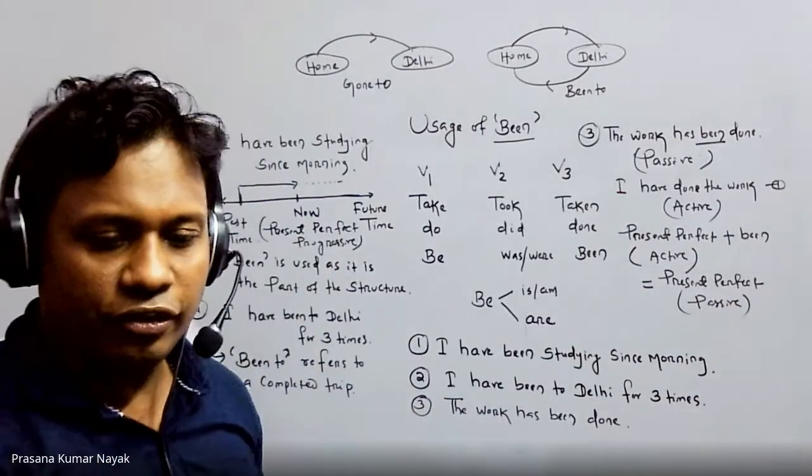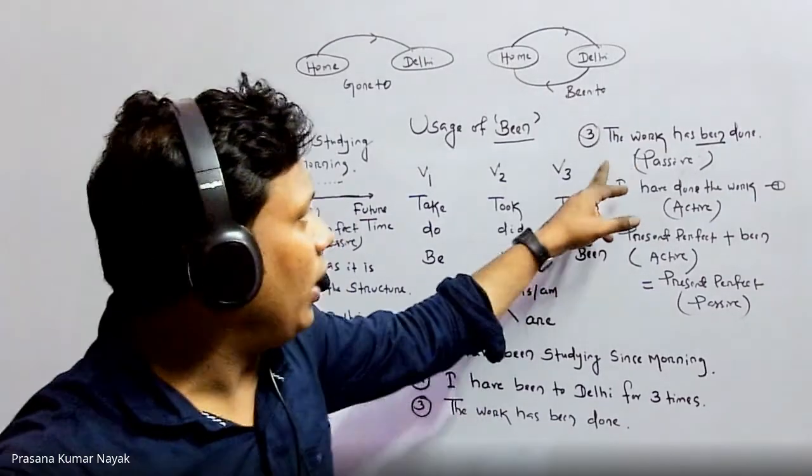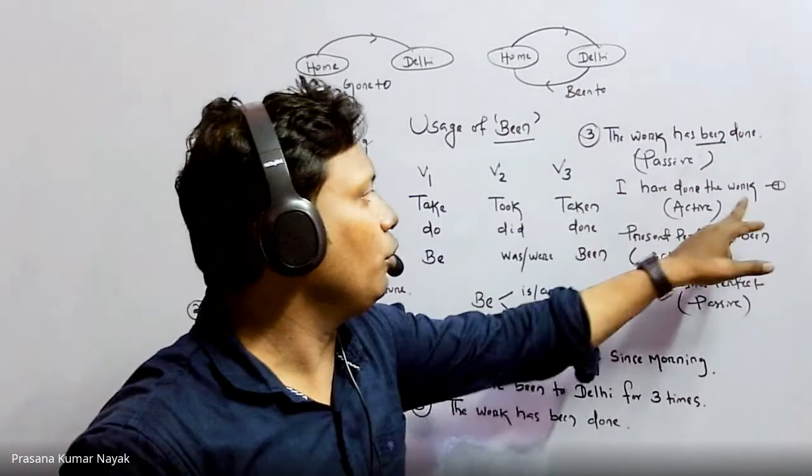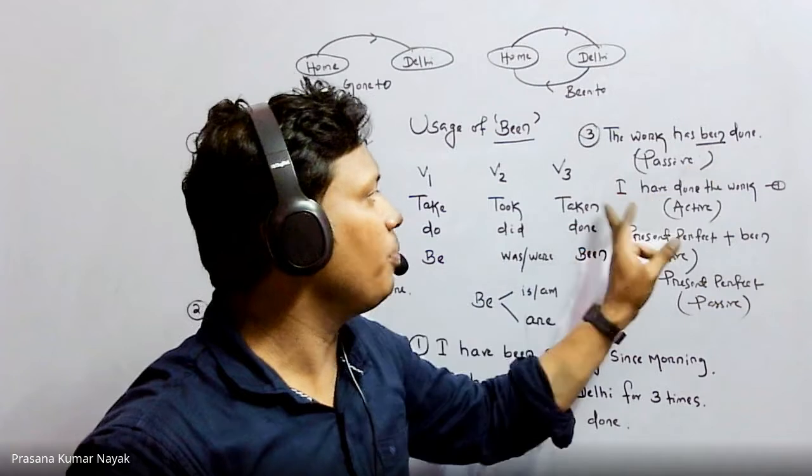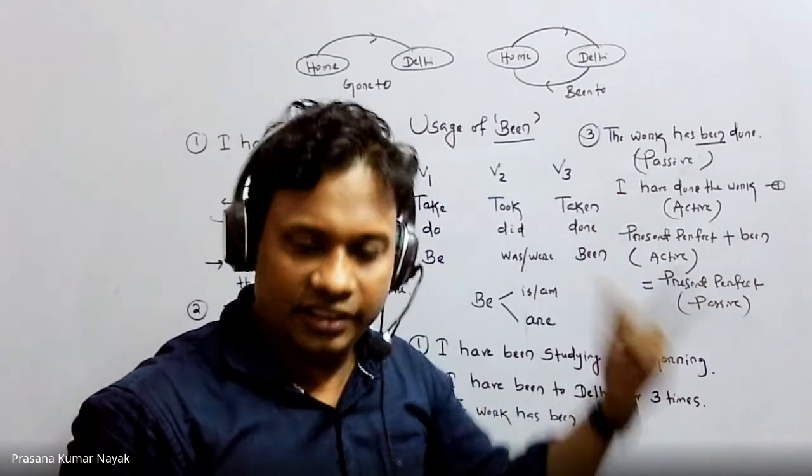So that's the difference here: the work has been done. I have done the work. The work has been done by me, by others, like that.